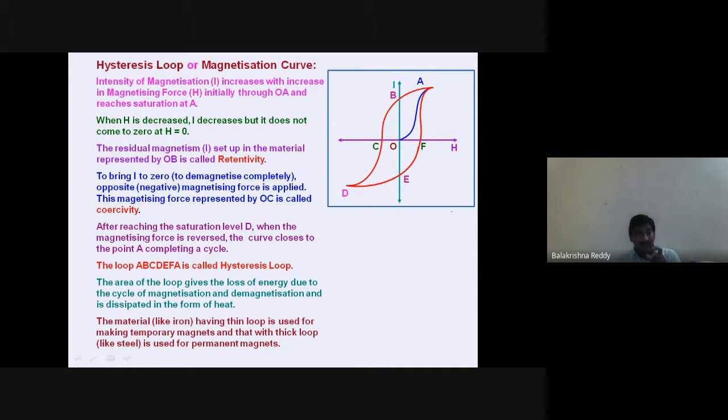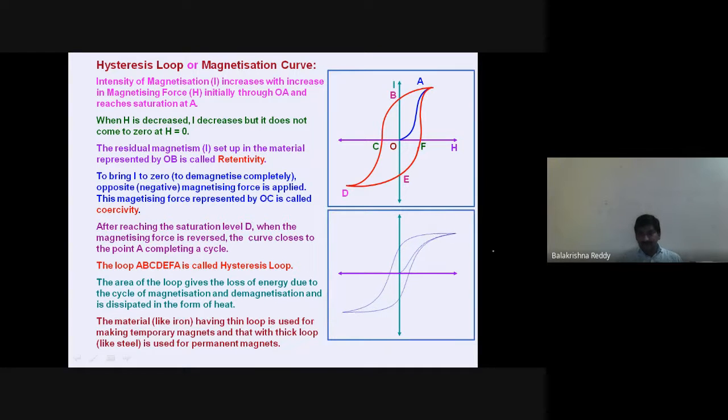That's why the permanent magnets, the normal magnets we have in the laboratory, are made up of steel materials only, not iron. So you can see here the variation in the loop diagram as an imagination.